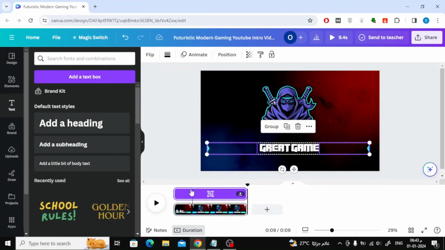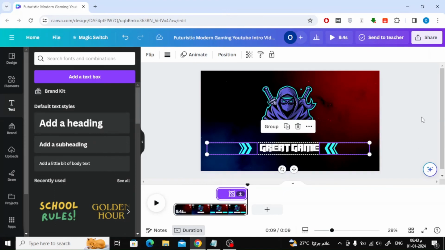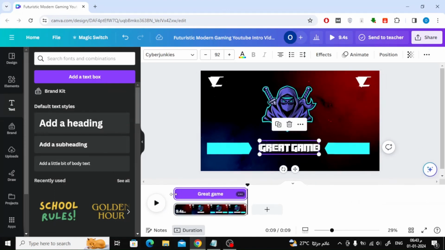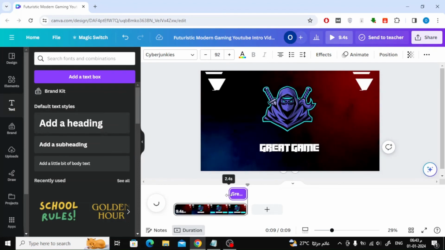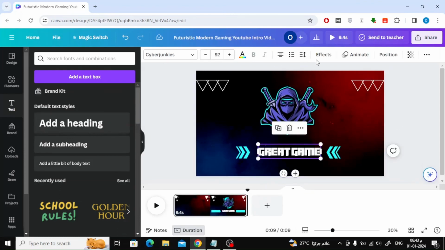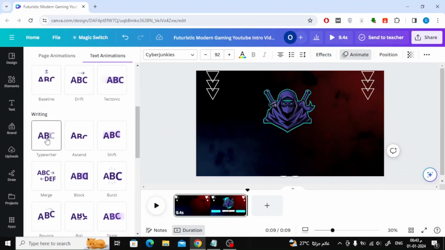Now in the same way, from Show Timing, change the time the text appears and also the time the arrows appear. Finally, add animation to the text by clicking on Animate at the top.